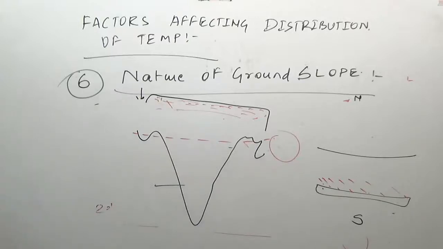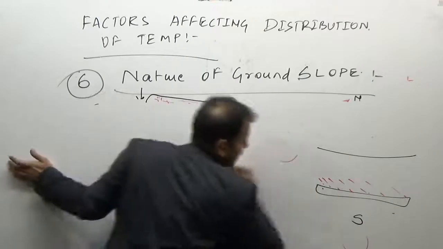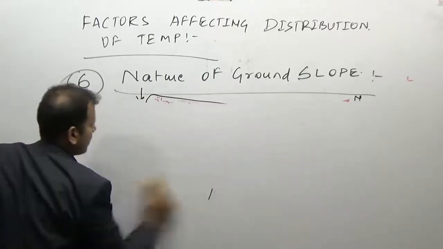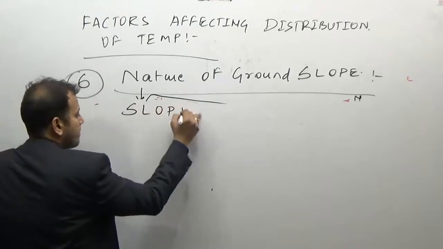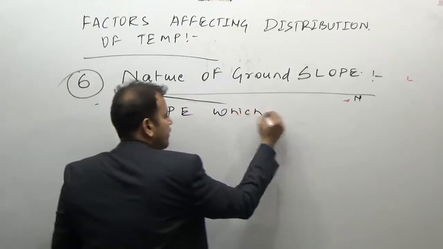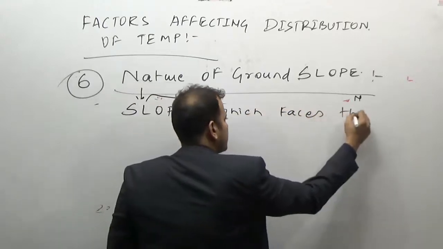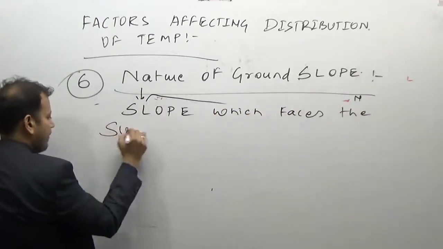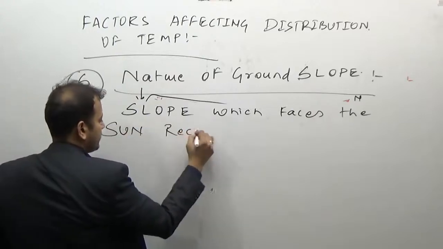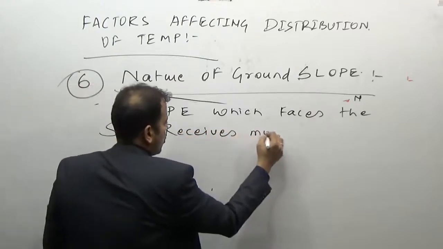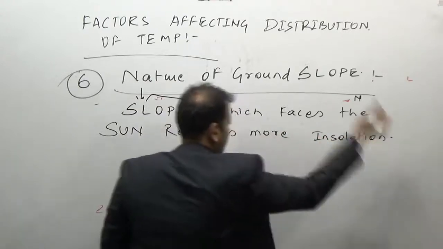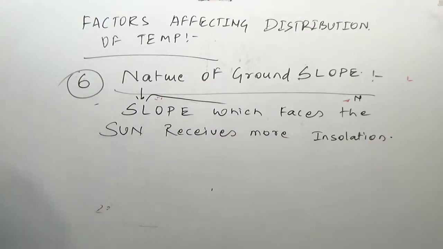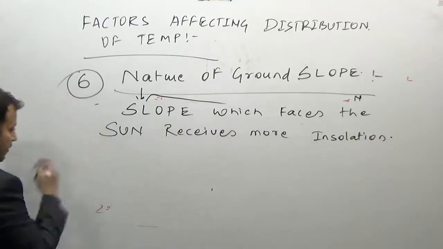So what is the nature of a ground slope? How does it affect insolation? The slope which faces the sun receives more amount of insolation. What is the practical application for this?